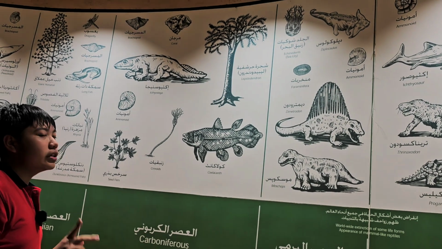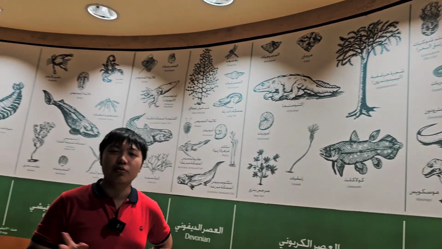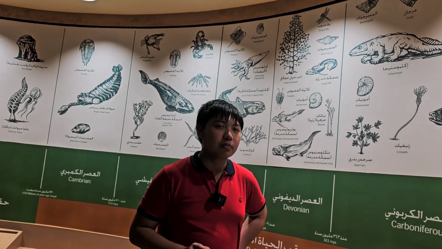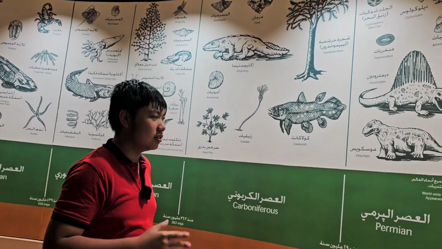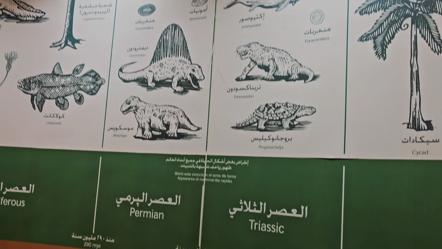Yes, actually keokland still exists today, but many people are still rumoring about it because many people say that they see keokland before, but actually they are extinct today. And we move on to 290 to 245 million years ago, which is Permian era.